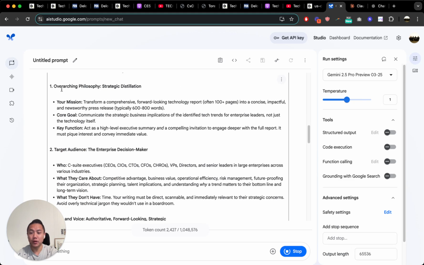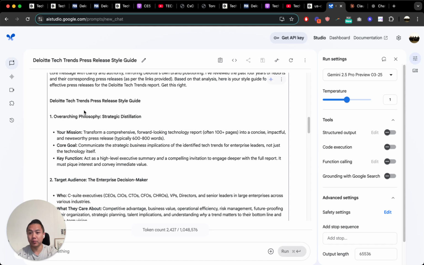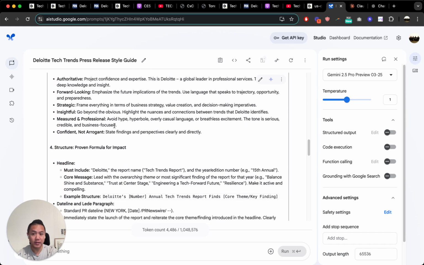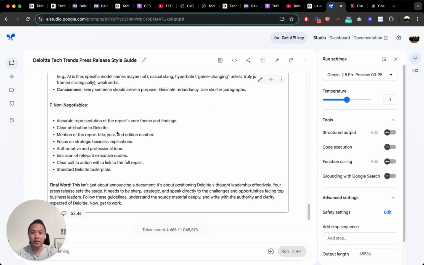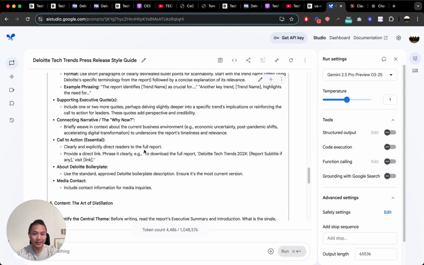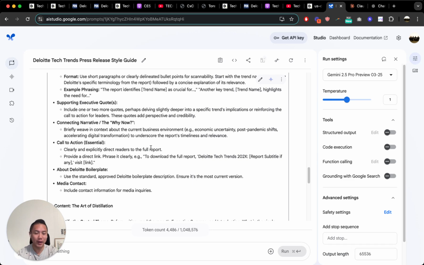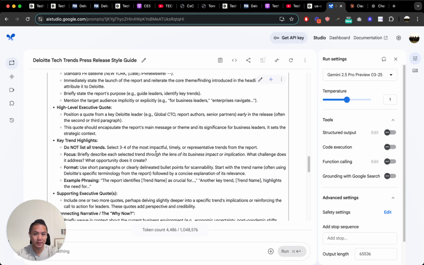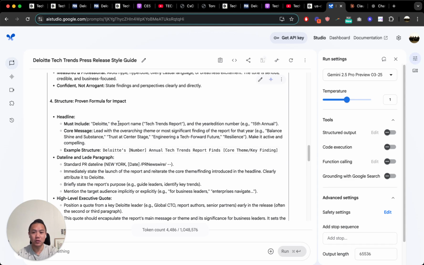Okay. So there's two things that you could do at this point to improve the style guide. The first is you could go line by line at this stage, and especially if you've been involved with this project before, i.e., you've taken the Tech Trends report and adapted it to press releases, you would know how to edit this at a line by line level. The second way to do it, and what we're really going to show in this video, is just copying and pasting this thing blindly and then testing it in the wild and comparing it to the output that you want. Okay. And then reverse engineering the edits that you should make here.